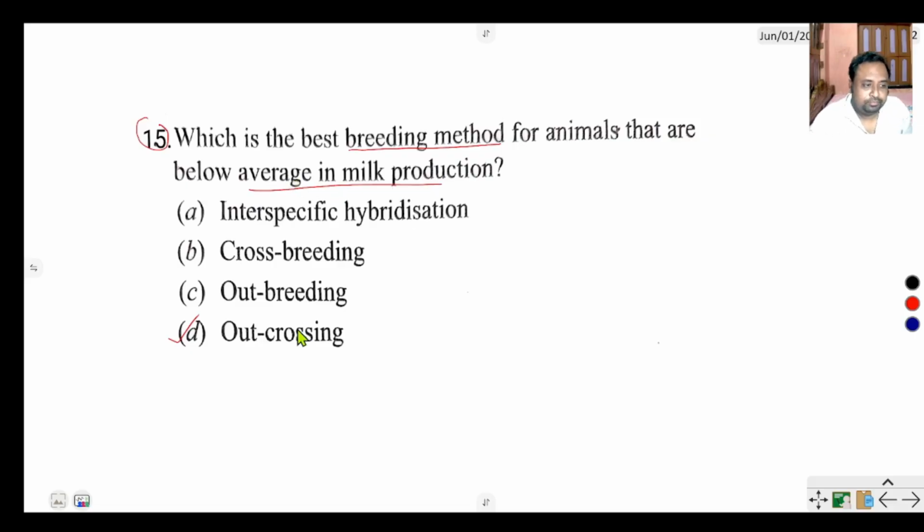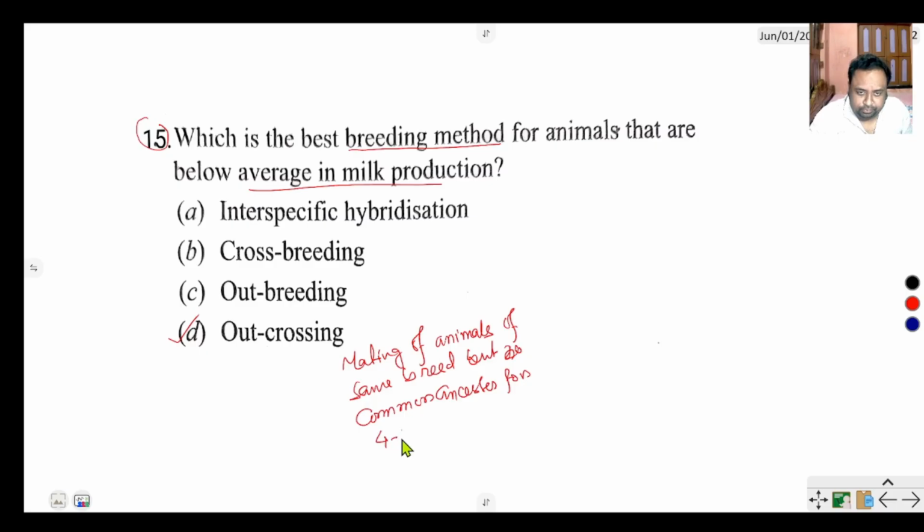So what is the meaning of outcrossing? Outcrossing means mating of animals of the same breed but with no common ancestor for 4 to 6 generations.